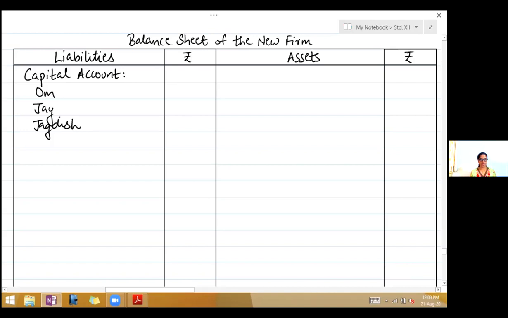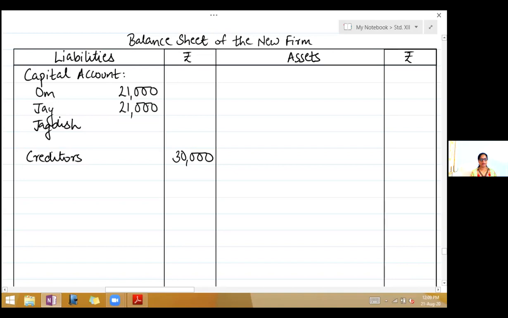Okay, now we begin with the given balance sheet. Take the liability side. On the liability side, first given to us is creditors. So write creditors in the new balance sheet. Creditors 30,000. Next is capital account. Now since we have current account, we will write this capital account in the balance sheet itself. It is 21,000 Om and 21,000 Jay.